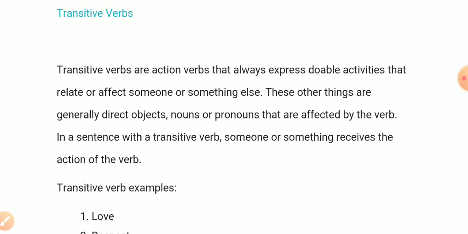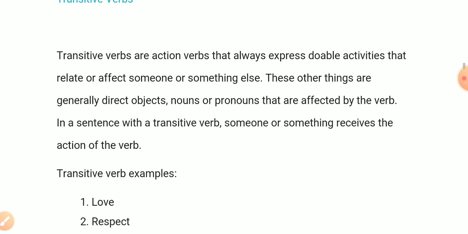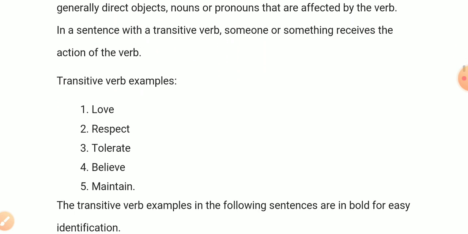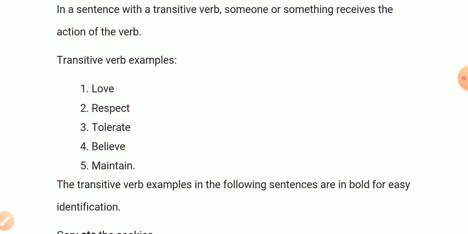If the verb takes two objects, of which one will be the direct object and the other will be the indirect object, in that case the verb will be a ditransitive verb. Transitive verbs are, for example, love, respect, tolerate, believe, maintain, etc.